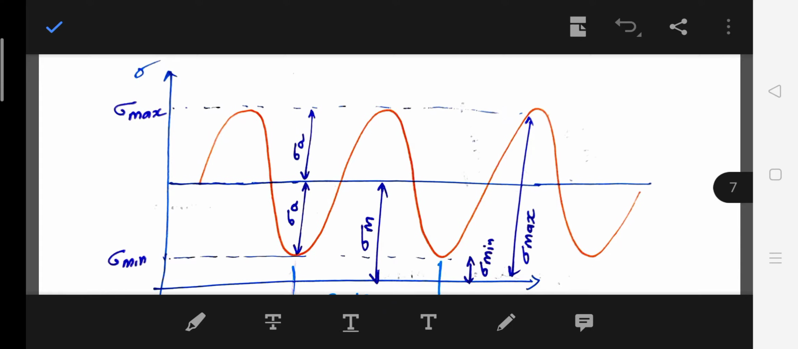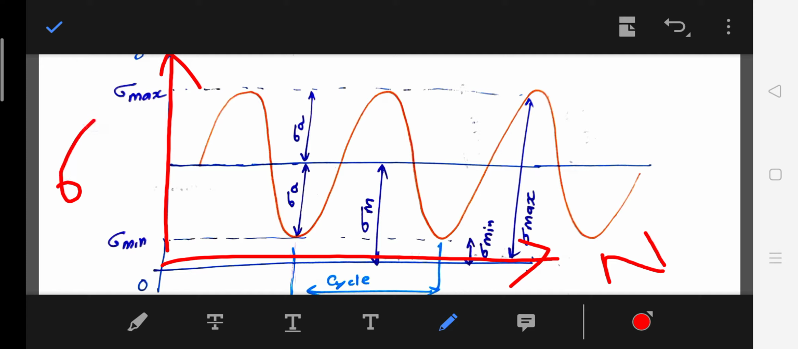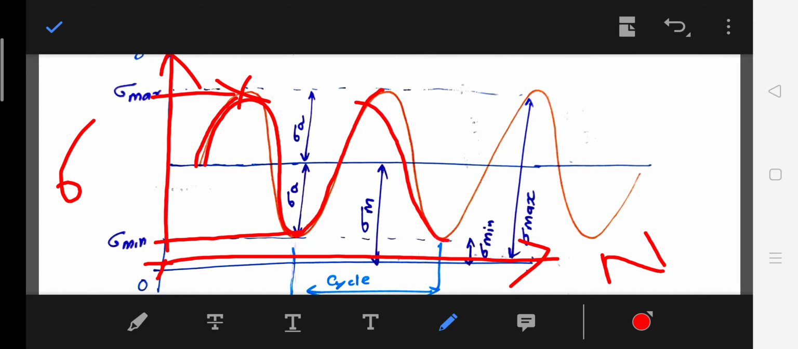So this is a figure showing. This is the x-axis, here number of cycles, and this is the y-axis, here sigma, stress. So this is the origin. So the stress is varying between a maximum value and a minimum value, again maximum value to minimum value, again maximum value to minimum value. But one condition is there: this maximum value and minimum value stresses are of the same nature.